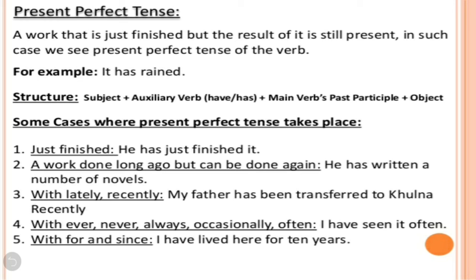And the structure of the sentence is subject plus auxiliary verb has or have. Auxiliary verb, we can also say helping verb, plus main verb's past participle plus object. So example, just finished. He has just finished it. A work done long ago but can be done again. He has written a number of novels.